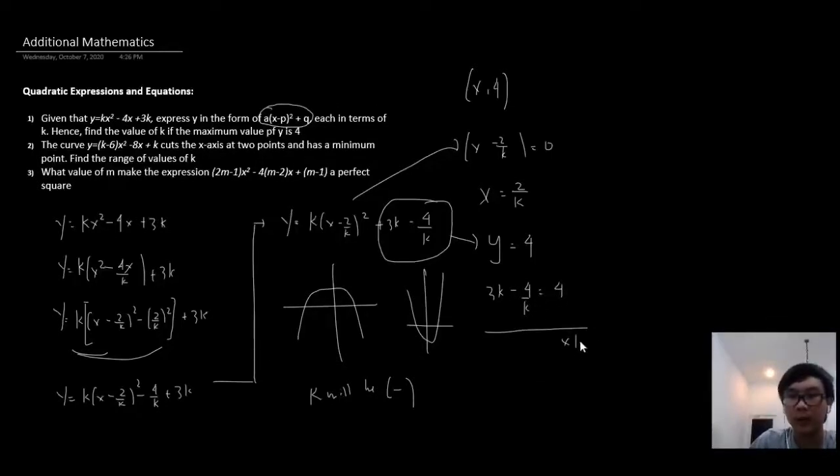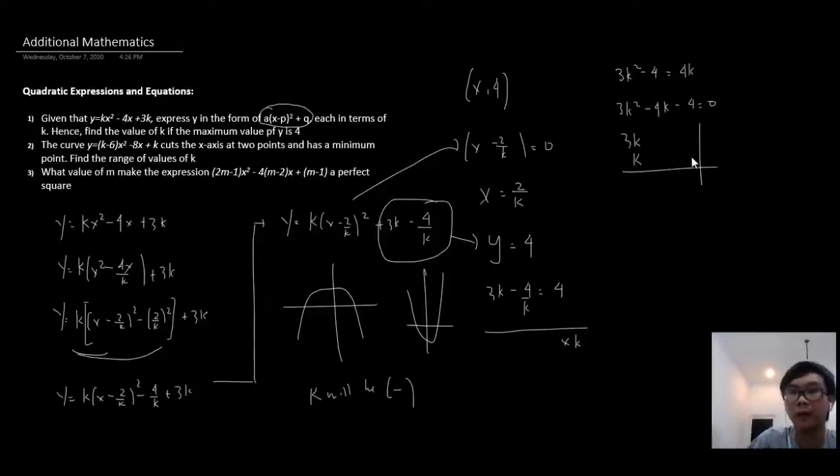Multiplying everything by k to get rid of the denominator, we have 3k squared minus 4 equals 4k. So we have 3k squared minus 4k minus 4 is equal to 0. And as you can see, we can factorise it. So we have 3k, k, 2.